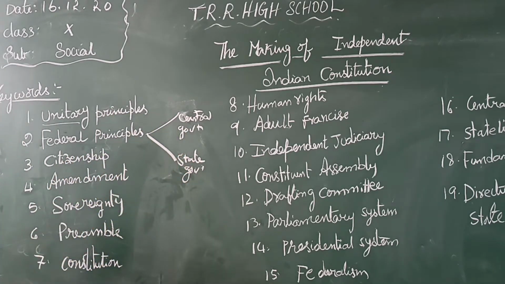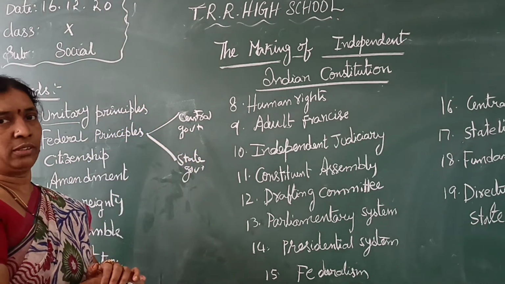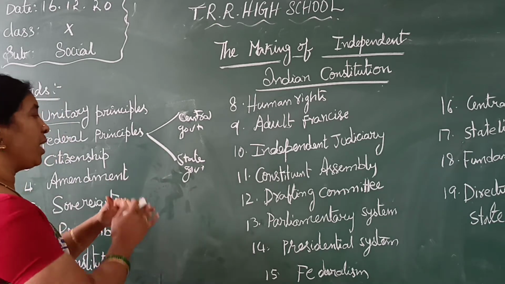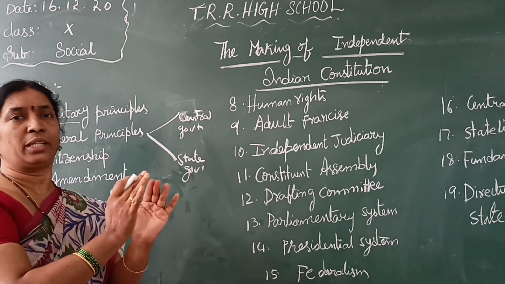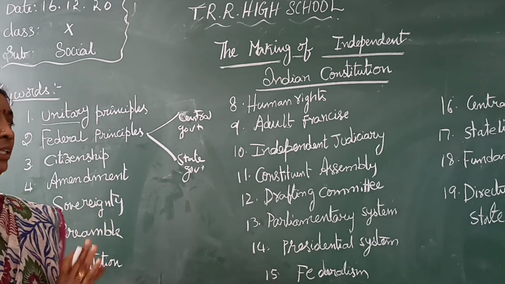That is called federal principles. You write: existence of central and state governments side by side. Each government is sovereign in the field assigned to it. Both governments work simultaneously, and the state government has total authority of that particular state, like the Telangana government, Andhra Pradesh government, Bihar government.